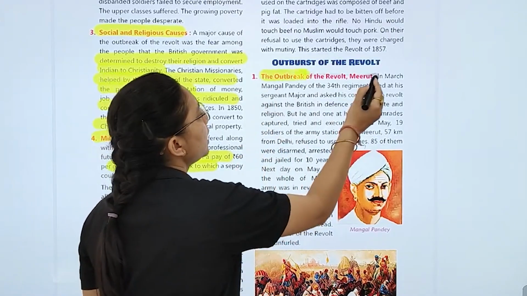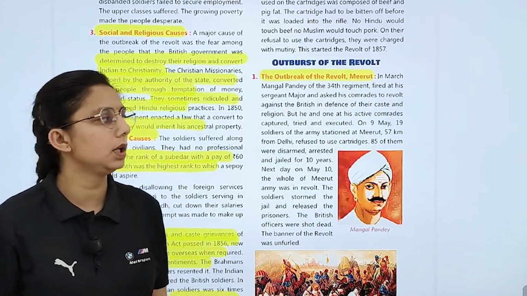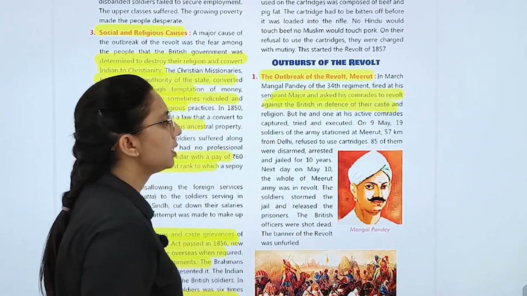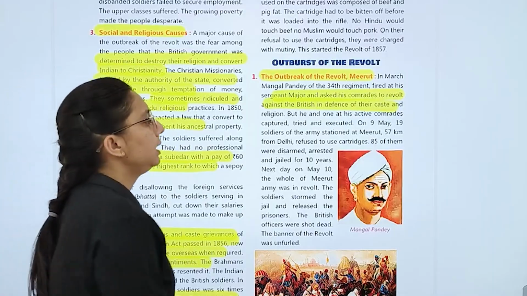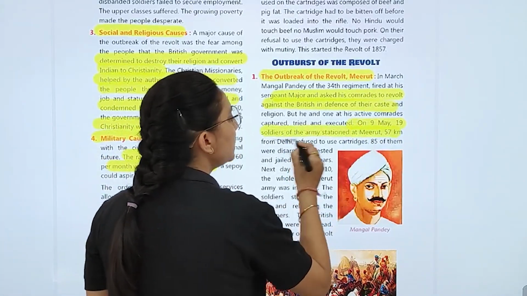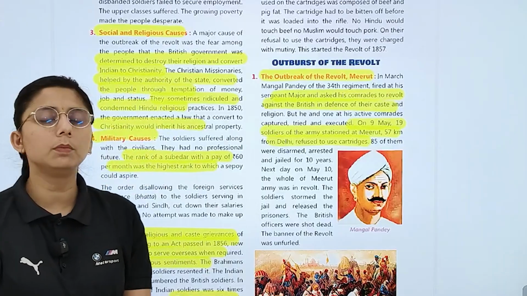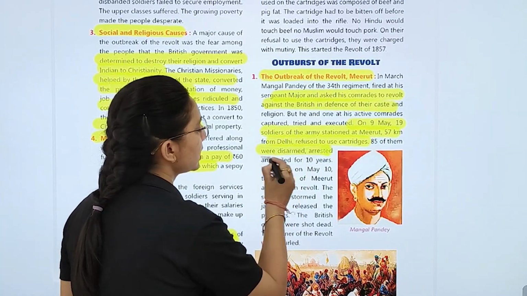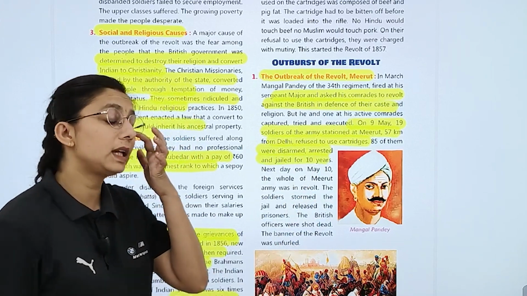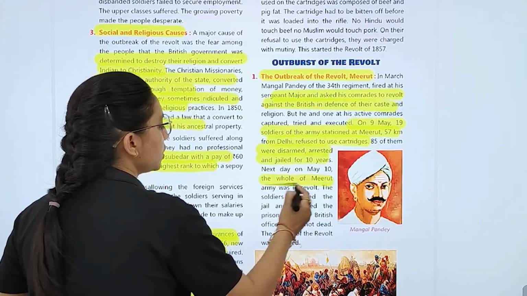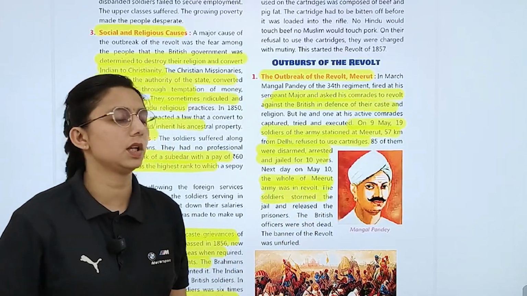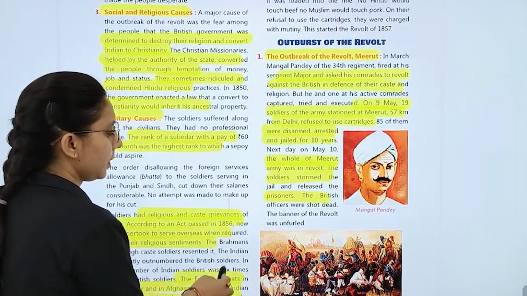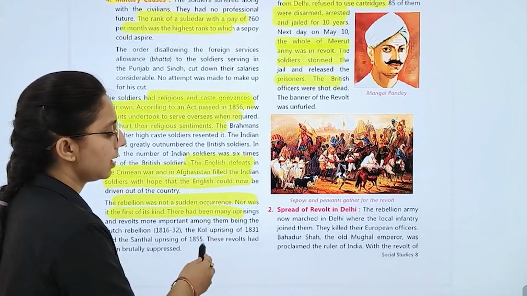The outbreak of the revolt: the 34th regiment at Meerut fired at the sergeant major and raised revolt against the British in defense. On 9 May, soldiers of the army at Meerut, 57 kilometers from Delhi, refused to use the cartridge. And 85 of them were disarmed, arrested, and jailed for 10 years. The next day, 10 May, the whole of the Meerut army was in revolt, and the soldiers stormed the jail. They released the prisoners, and the banner of revolt was unfurled.